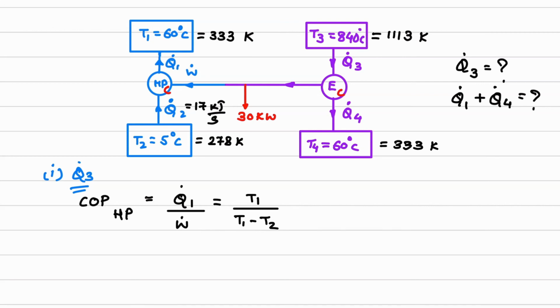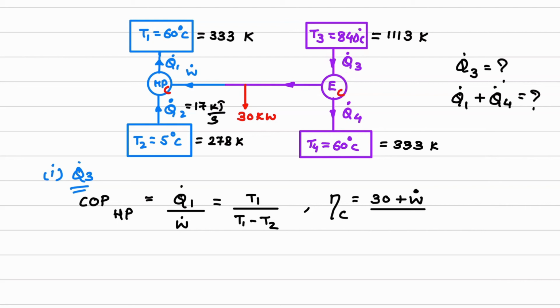Now I'll go for the engine part. So for efficiency of Carnot engine, what will be the equation? Equation will be work output. What is work output over here? This work output will be 30 plus W dot. So I'll write down, this will be 30 plus W dot. That is getting diverted. 30 is getting diverted over here. So output upon, what is the input to the engine?